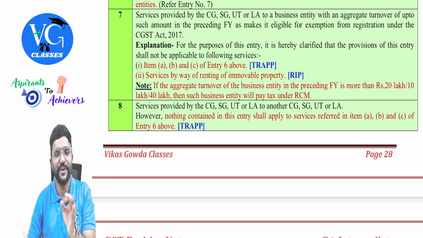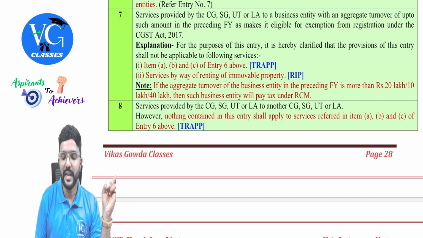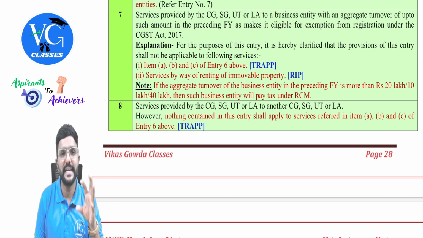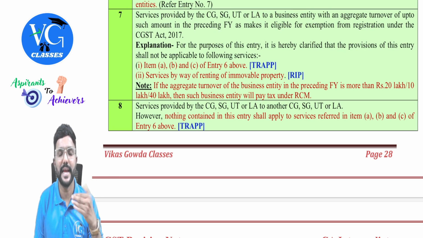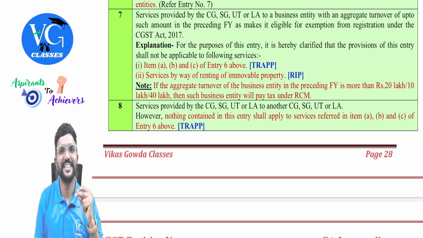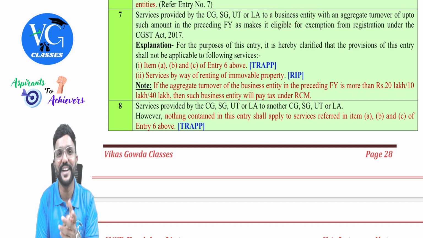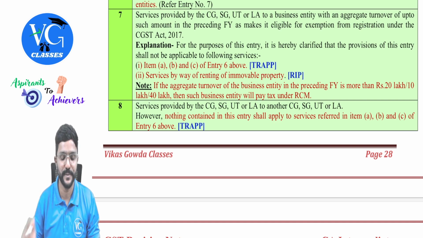No, no, no. They clearly told, check last year aggregate turnover. If the last year aggregate turnover of a business entity is within the threshold limit for registration, then it is exempt. Sir, what if it is more than the threshold limit for registration? Then it is taxable. Taxable under what? RCM. Business entity has to pay tax under RCM as a recipient, guys.